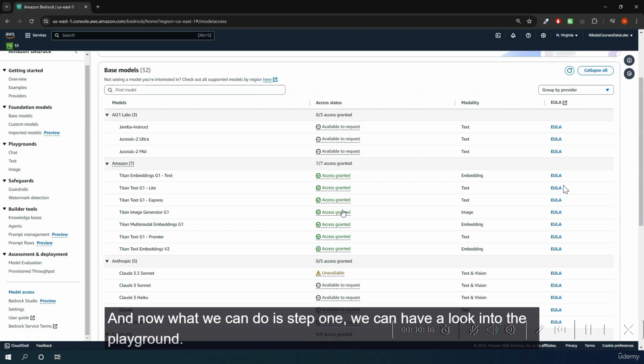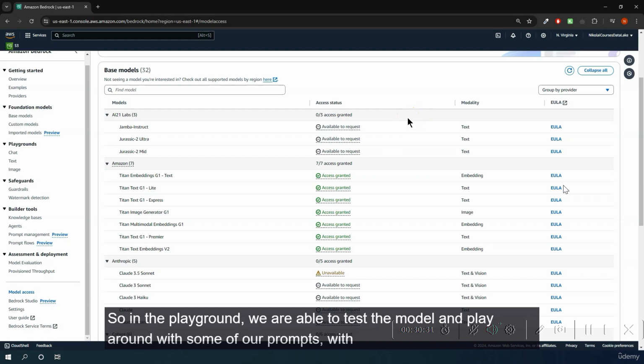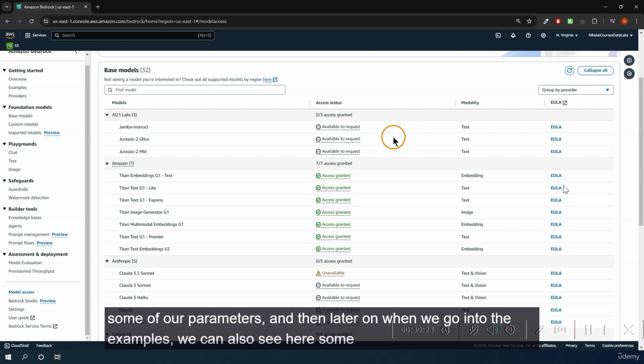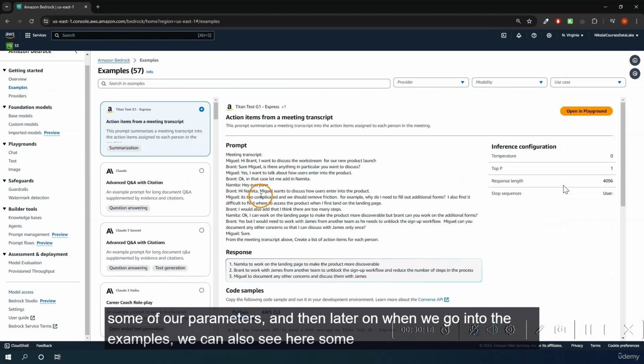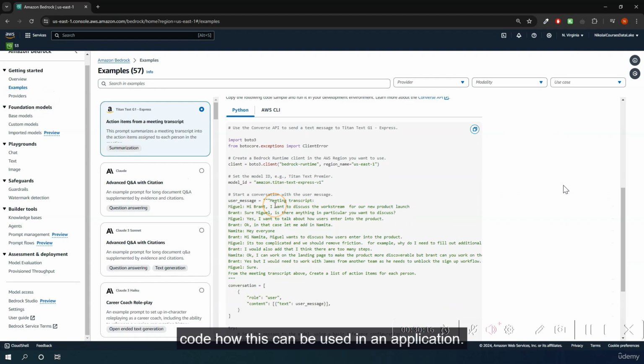And now what we can do is step 1, we can have a look into the playground. In the playground, we are able to test the model and play around with some of our prompts, with some of our parameters. And later on, when we go into the examples, we can also see some code, how this can be used in an application. And also we will be able to implement this later on. So first of all, let's go to the playground as we have said.